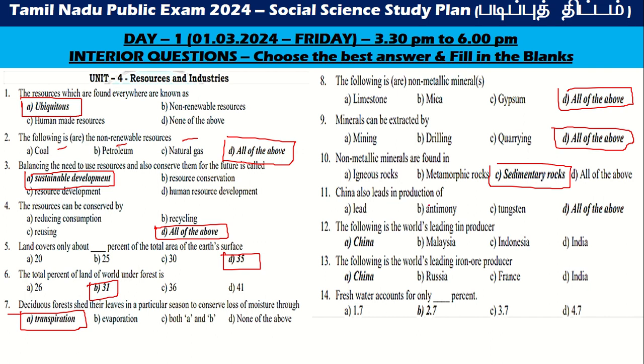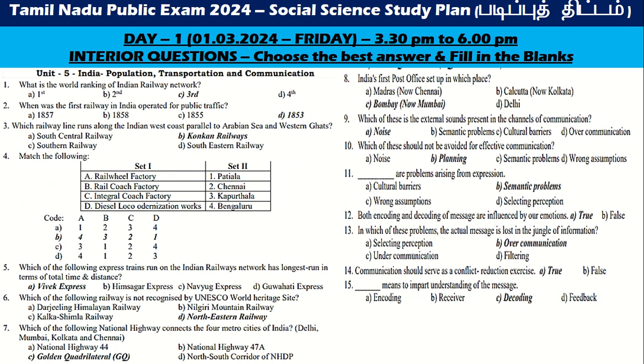China also leads in production of all of the above. The world's leading producer is China. The world's leading iron producer is also China. Fresh water accounts for only 2.7%. Then the fifth chapter of geography.